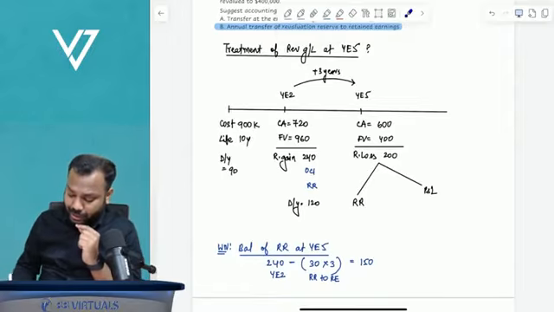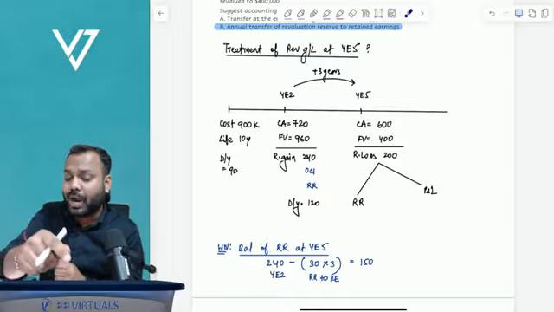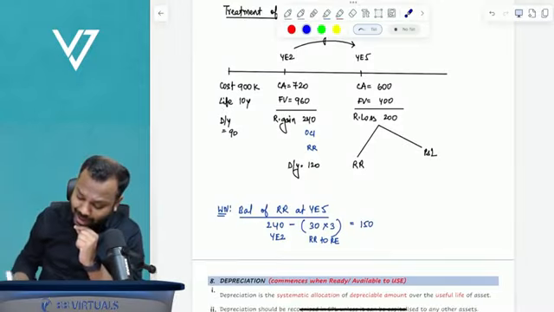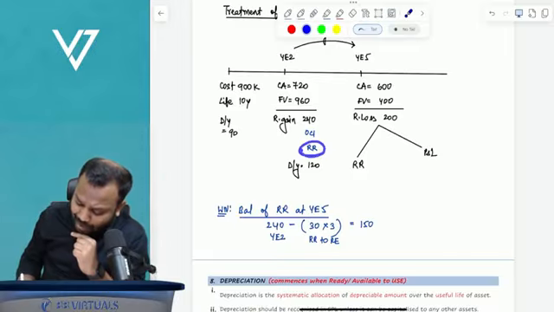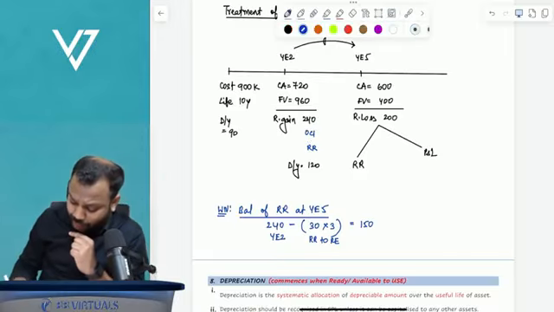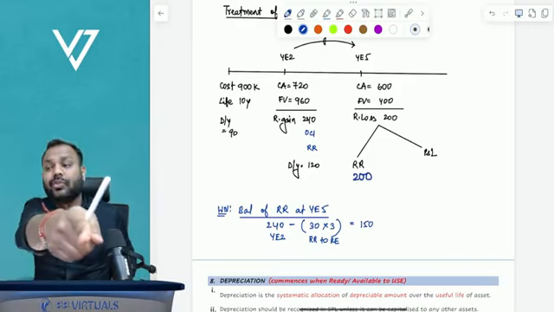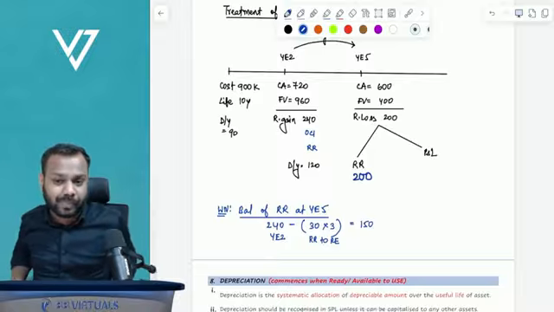How will you treat the revaluation loss? And you know what? Almost all of you will make this mistake. You will say, sir, I have a revaluation reserve balance of 240. So what I will do? The entire loss of 200 will be adjusted with revaluation reserve. And that's where you will make a mistake in the exam. Why?